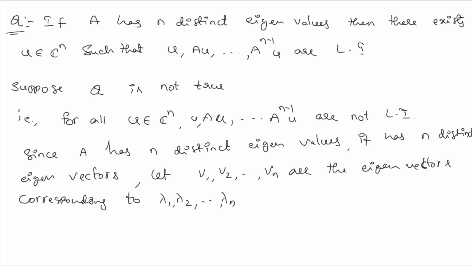And by the supposition that the statement is not true, we have for all u in C power of n, these are not linearly independent. So if we consider this statement, what happens? Let's see. By the supposition we have for all u in C power of n, this is linearly dependent. So in particular, we consider the vector u as v1 plus v2 plus and so on plus vn. Since all are distinct here, v1, v2 up to vn, let's consider this as u, which is in C power of n.